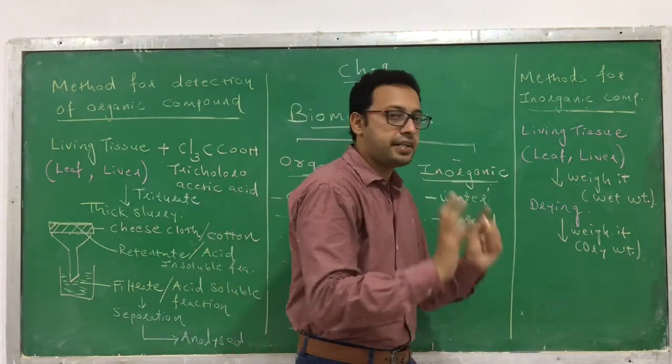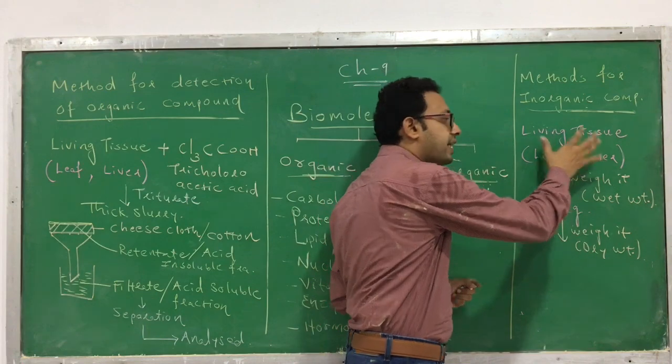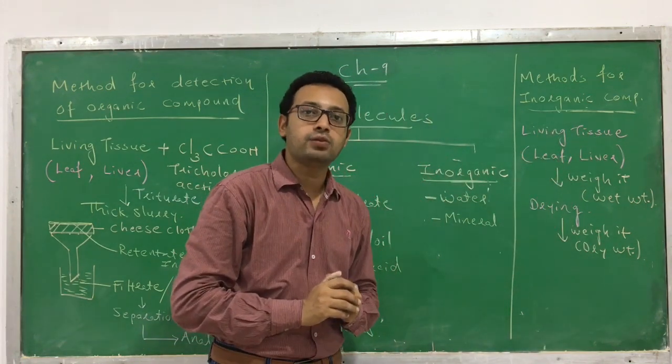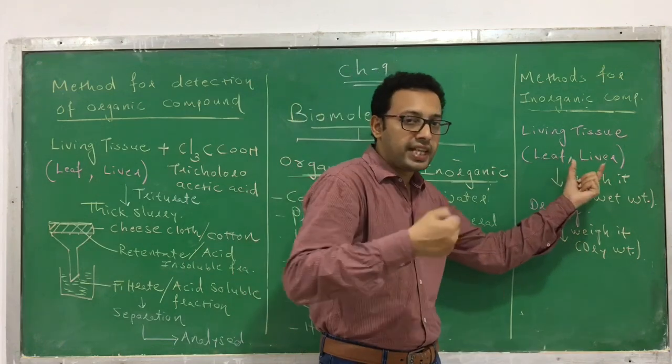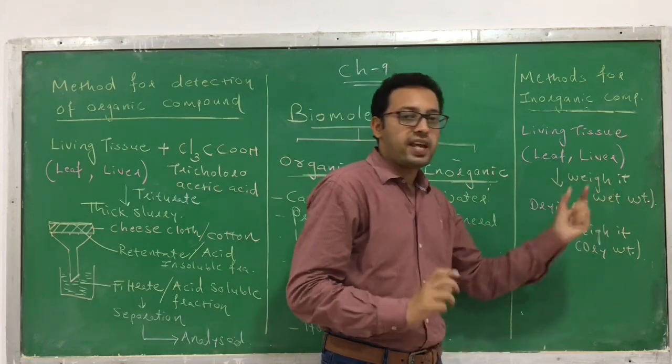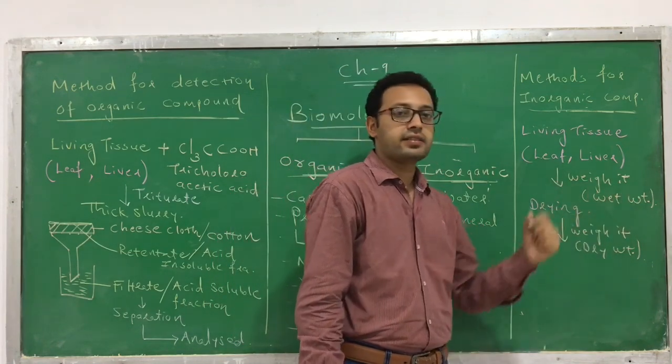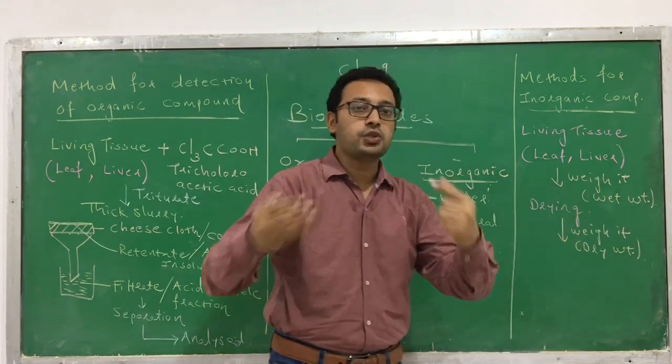So first I can repeat the steps. You have to take any living tissue in which you want to determine which inorganic compounds are present. You have to take this tissue, then weigh it. The weight obtained initially is called the wet weight. Second, after that you have to dry it.